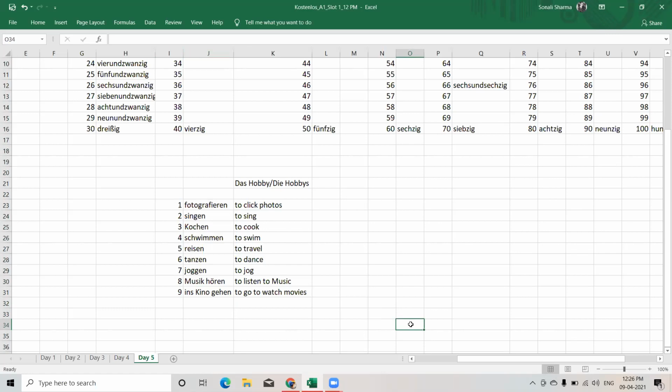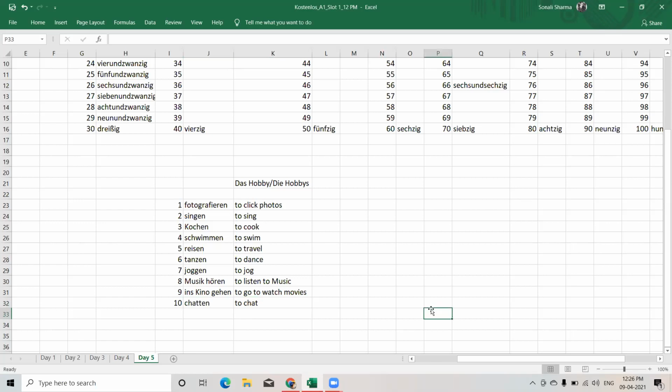The last hobby you are going to do is number 10. People love to chat on Instagram, Facebook, Messenger, LinkedIn. So chatting is also one of the hobbies. We say chatten. The meaning is to chat.